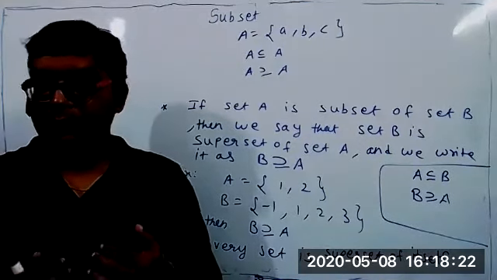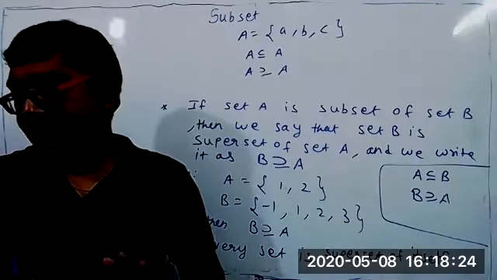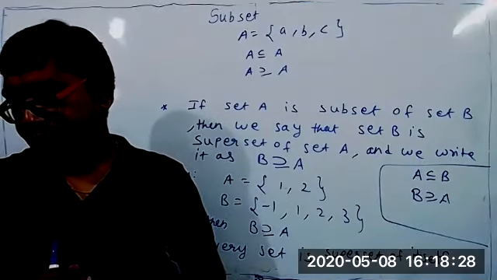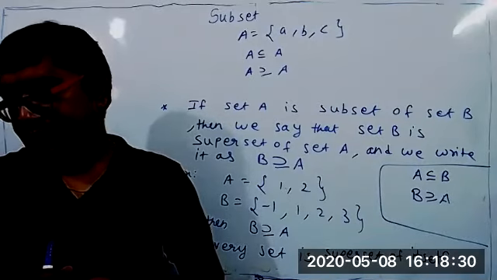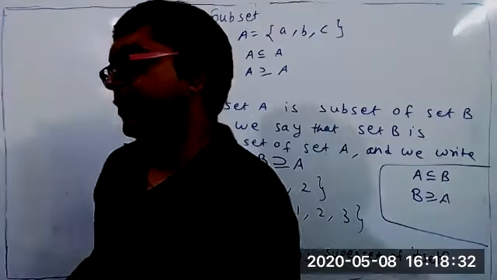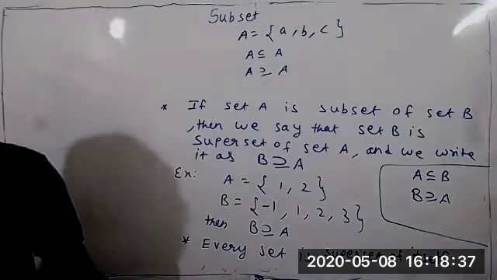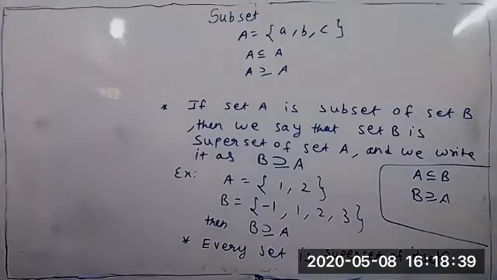Don't worry about me. If you say to explain again, I will explain. I don't mind. No, sir, we got it. We understood now. When A is a subset of B means B is a superset of A. Every set is a subset of itself, so every set is a superset of itself. There's nothing big in that. Okay.